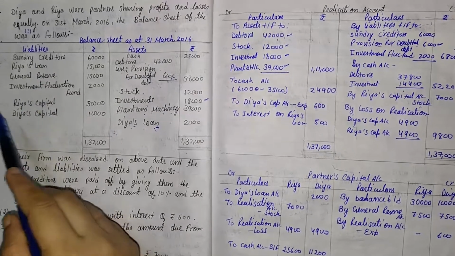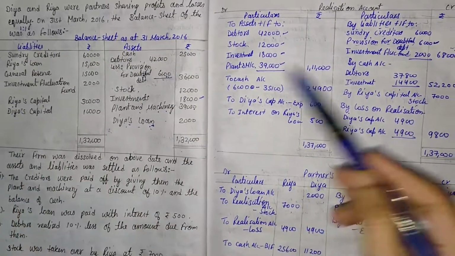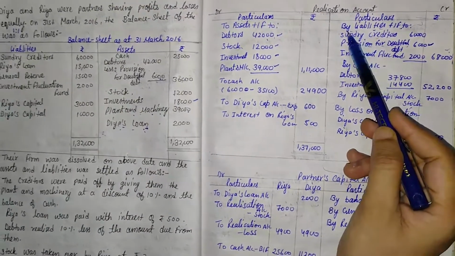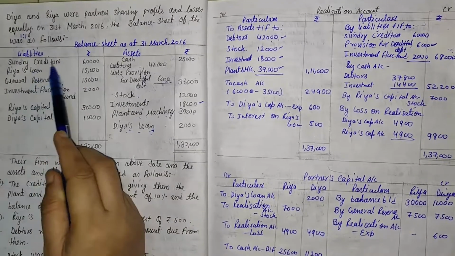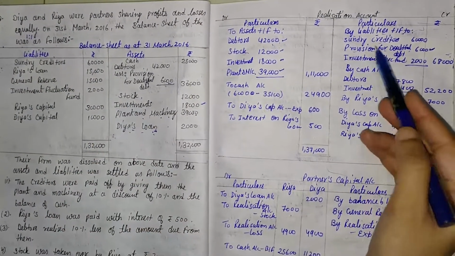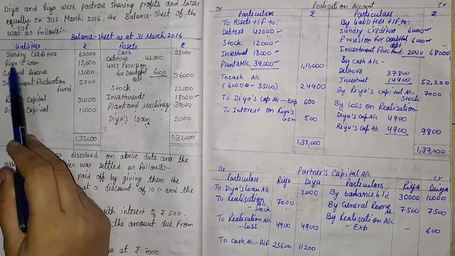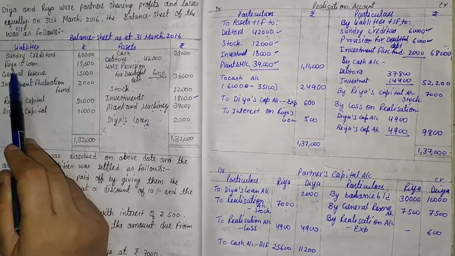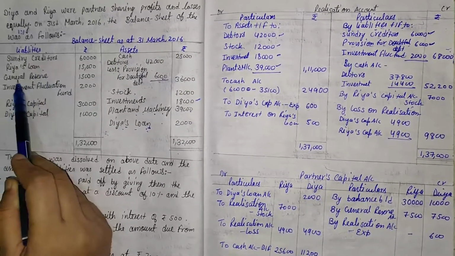Second main step, that is transfer of liabilities. So the second step is by liability transfer. And what is the liability that is given in the question? That is sundry creditors. The sundry creditors value is 60,000. So we write sundry creditors, 60,000. Then Riya's loan. Riya is a partner and her loan is given, so we ignore that value. Then general reserve.